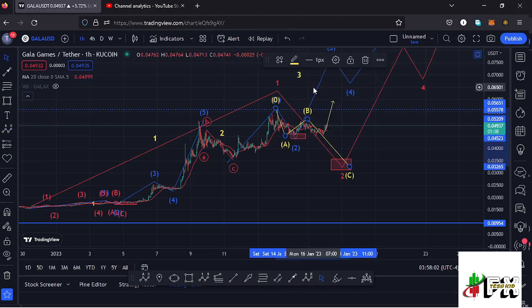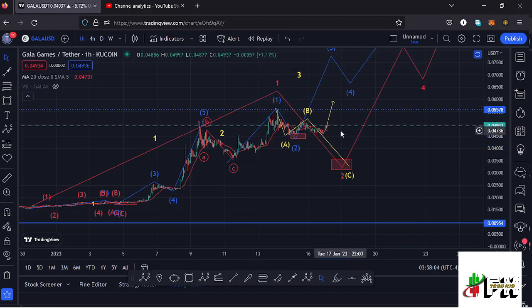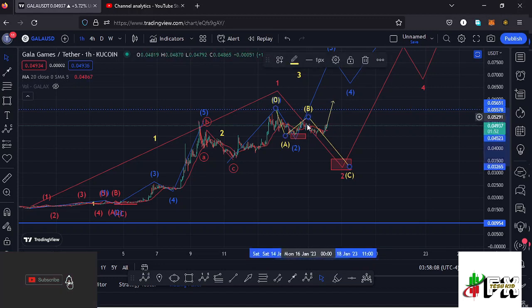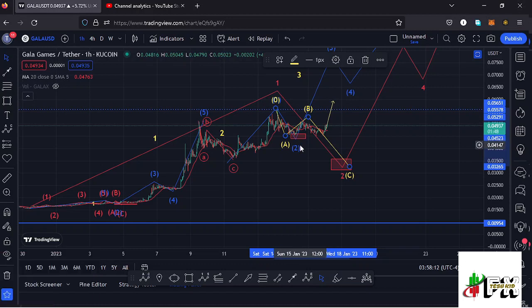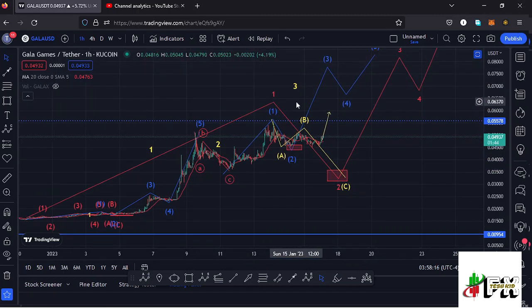So those are the two possible scenarios that could be playing out here on the Gala Games chart, and also giving us the short-term scenarios. And I've said that for us to confirm that in the formation of this higher EDU12 count 3, we need to manage to break above the wave 1 high. And if that does not happen and we continue losing steam here on the Gala Games chart, then the alternative EDU12 structure, where I'm terming whatever we are seeing at the moment as the higher EDU12 count 2 to the lower side, could be playing out. So those are my two short-term scenarios.